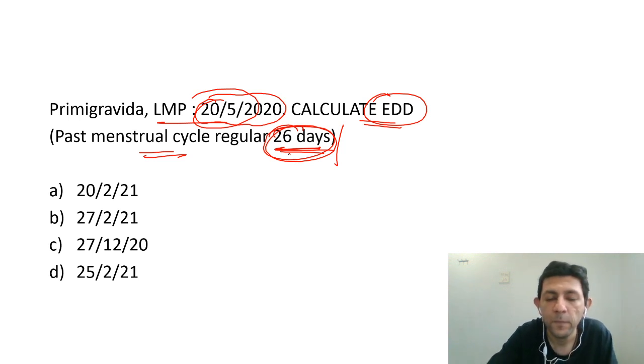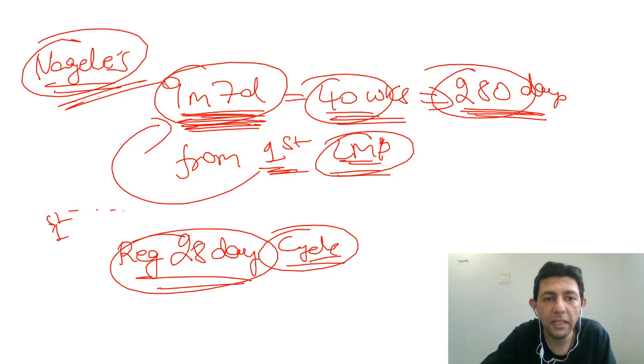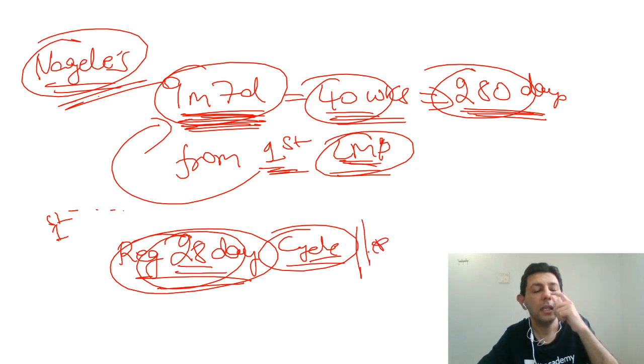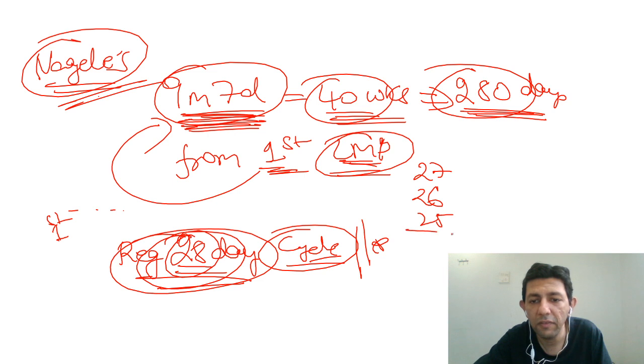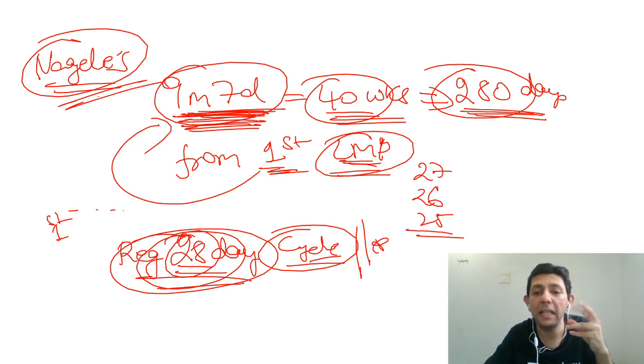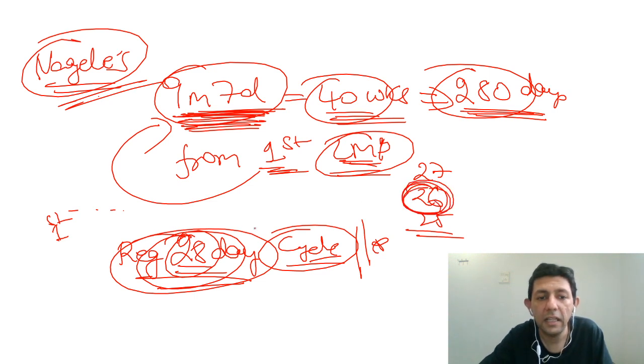So please understand one thing, as I told you, 9 months, 7 days is to be added to LMP to get the EDD. This is if it's a regular 28-day cycle. If it is lesser than 28 days, any number could be given to you, 27, 26, 25, we will subtract that many days from 9 months, 7 days. That means that many less number of days I will add. If it is a 26-day cycle, then 28 and 26 is 2 days lesser, then the formula will become 9 months and 5 days.